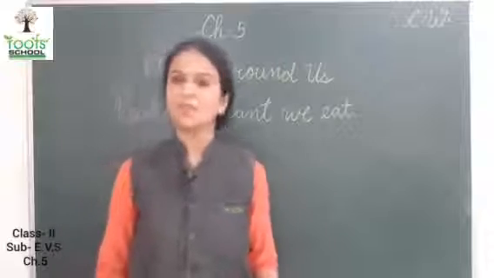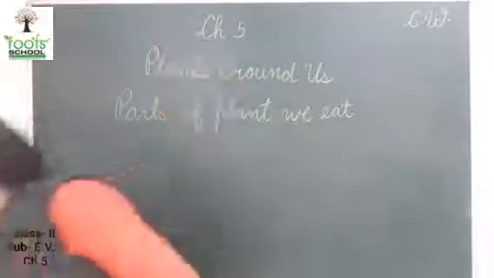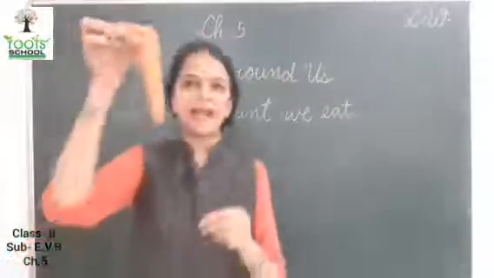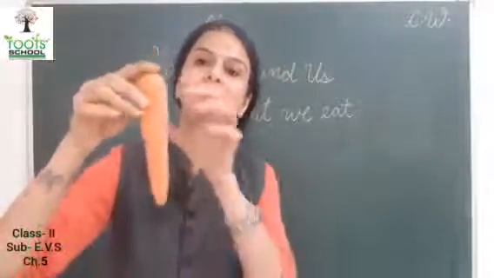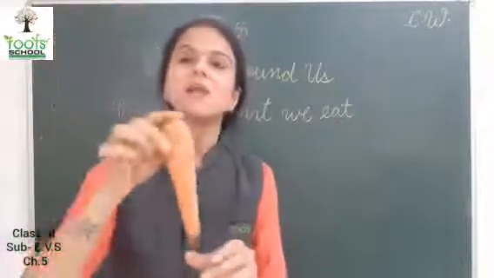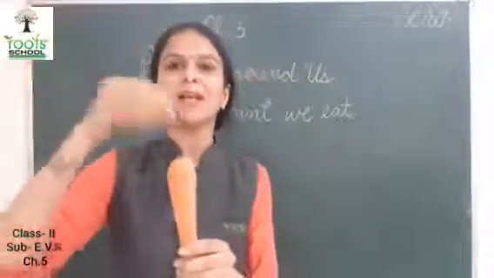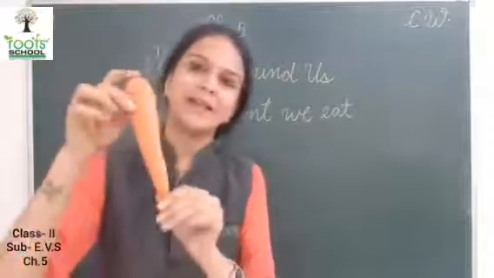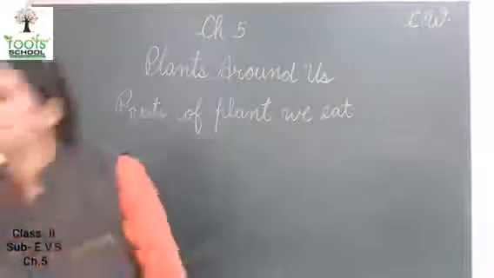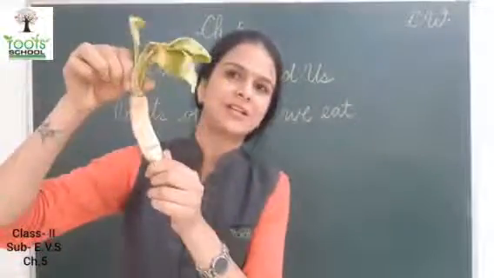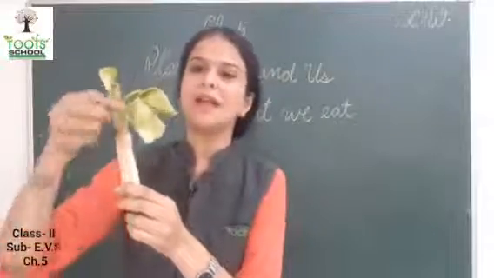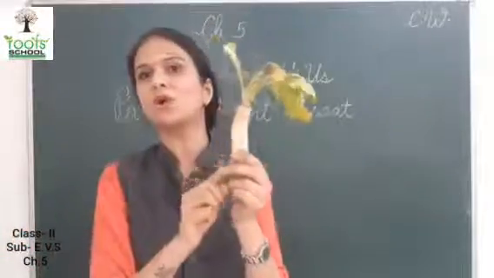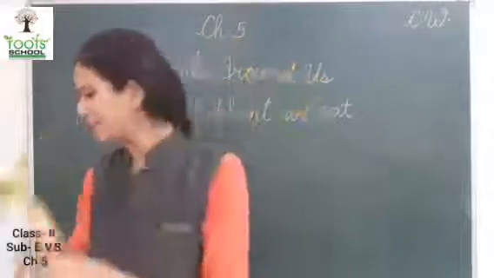Now roots. Which roots do we eat? See this. This is carrot. Carrot is also a root. ये कहाँ होती है? जमीन के नीचे, under the soil. और ऊपर क्या होता है? Leaves. So carrot is a root we eat. And this is radish. This also grows under the ground and leaves come out only. So it is also a root we eat.